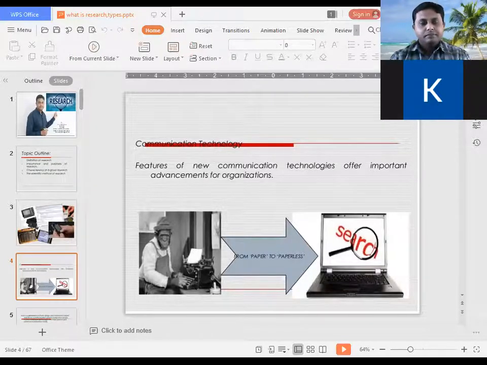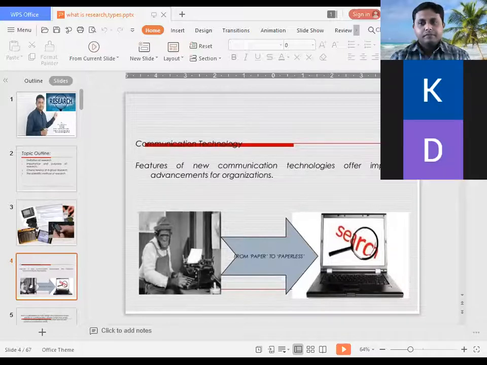What is there on the screen? Futures of new communication technology offer important advancement for organization.